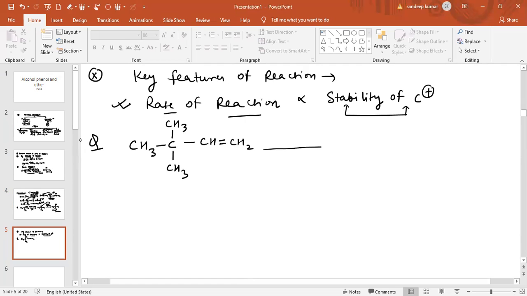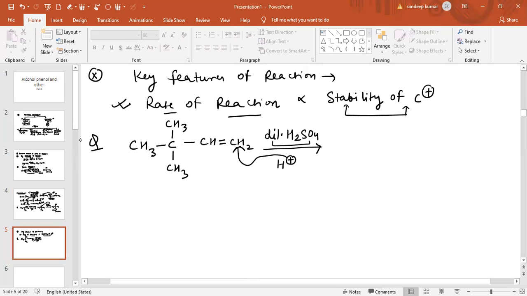Again, the reagent you are adding there for the introduction of alcoholic group is dilute H2SO4. As we know, this dilute H2SO4 will provide the electrophile, and this electrophile will attack on that carbon atom so that the carbocation formed will be more stable. So if this H plus ion attacks this carbon atom, positive charge will be generated on this carbon atom, which is basically the 2-degree carbocation.